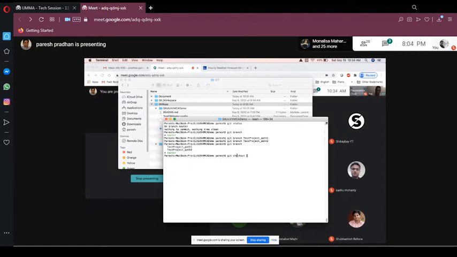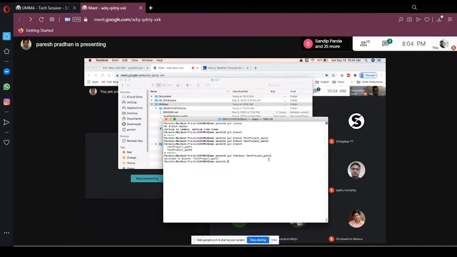This concept of check in and checkout, in SVN and other tools, is like push and pull. But in Git, checkout means you can switch from one branch to another branch. So right now I'm in the master branch. I want to go to my first branch, test project path 1. So to switch from one branch to another, you have to run this